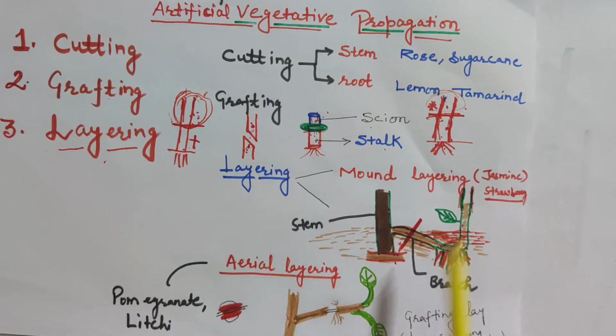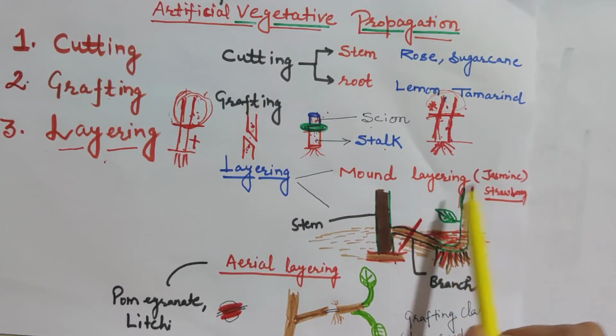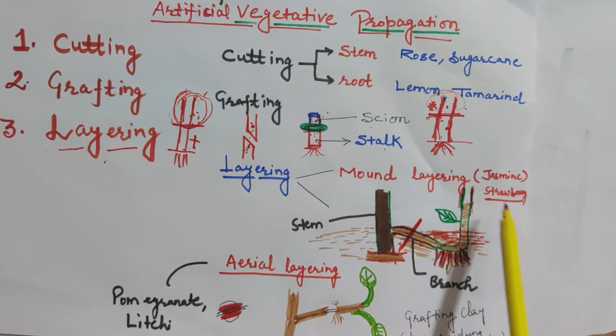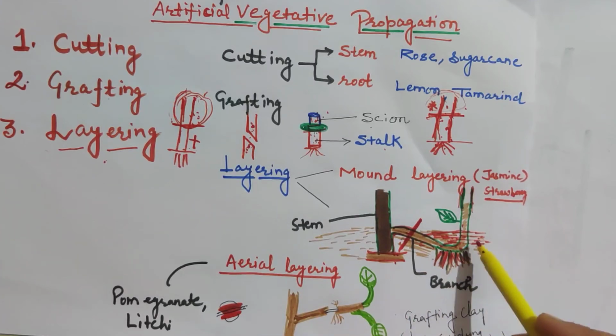Layering is of two types. Mound layering, the method which we did here, is mound layering. It can be carried out in jasmine and strawberry. Then another type of layering is aerial layering. In aerial layering, we are not going to bend down the branch.